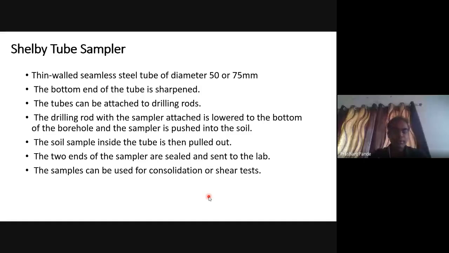Shelby tube sampler is a thin wall seamless steel tube of diameter 50 to 75 mm. The bottom end of the tube is sharpened. The tubes can be attached to drilling rods. The drilling rod with the sampler is lowered to the bottom of the borehole and the sampler is pushed into the soil. The soil sample inside the tube is then pulled out. The two ends of the sampler are sealed and sent to the lab. The samples can be used for consolidation or shear tests.